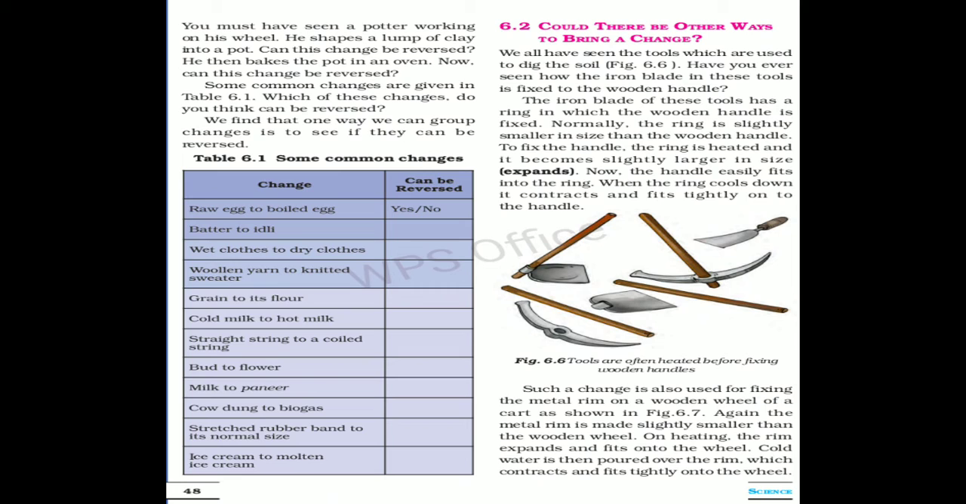Now here one table is given, table 6.1. You have to write over there whether the following change can be reversed or it cannot be reversed. The first one is raw egg to boiled egg. When the egg is raw and you boil it, it has converted into the boiled egg. A certain chemical reaction has taken place in it. After cooling the egg again, we cannot get back the raw egg. So can this change be reversed? No, this change we cannot reverse. So it is an example of irreversible change.